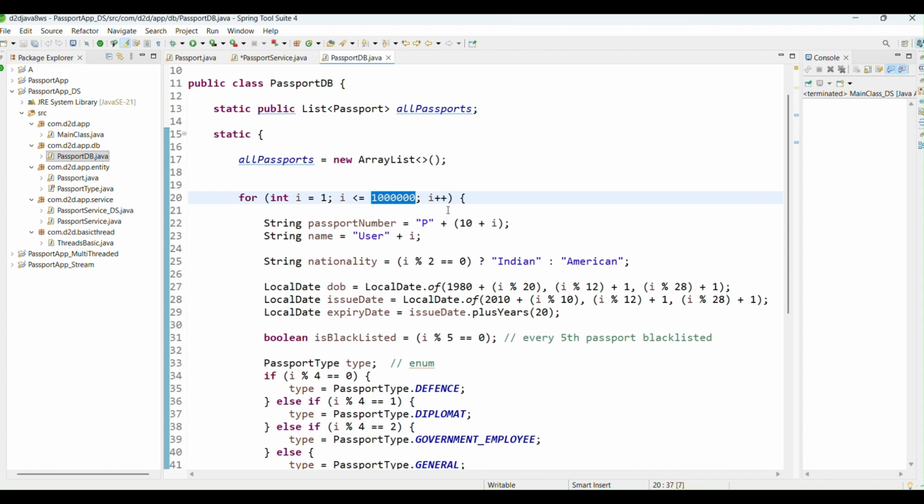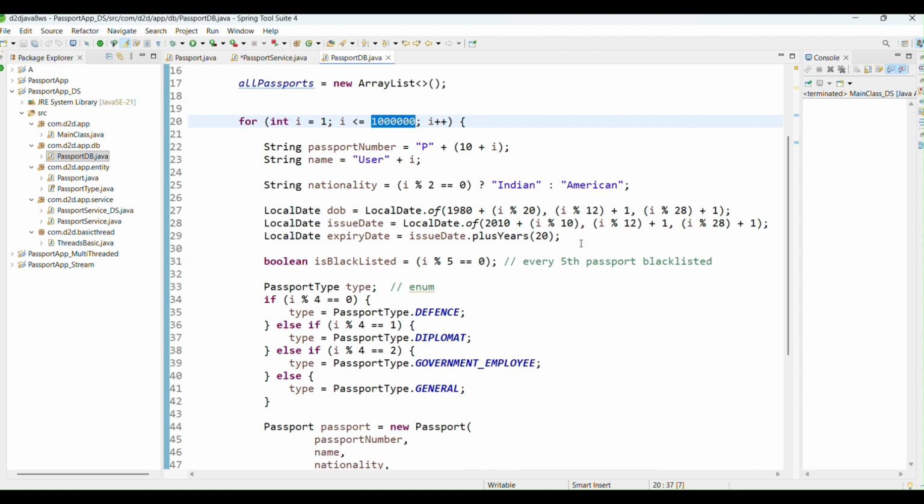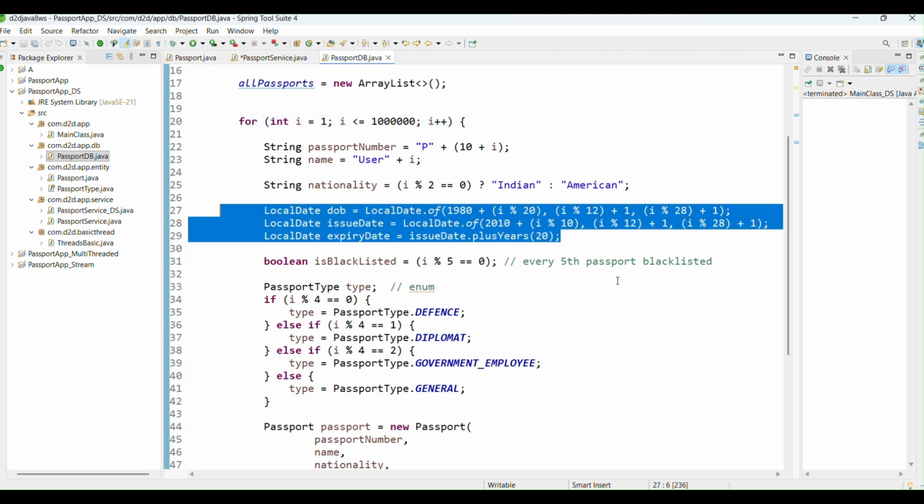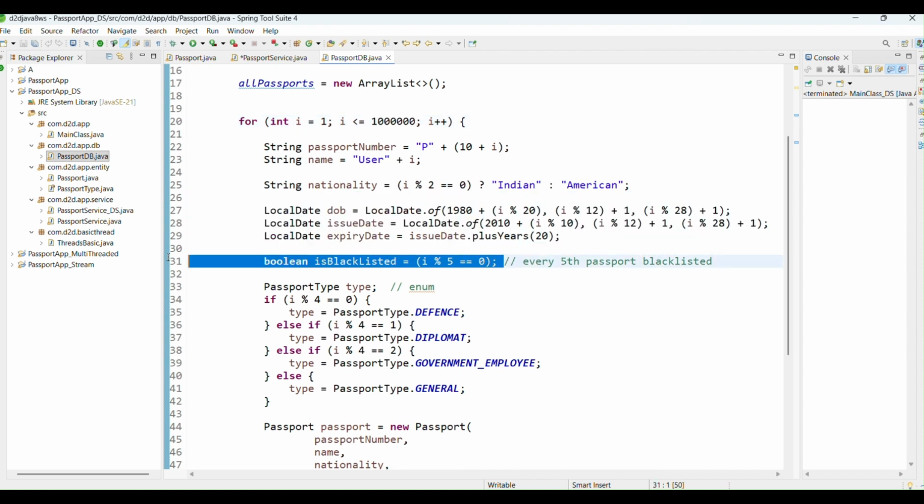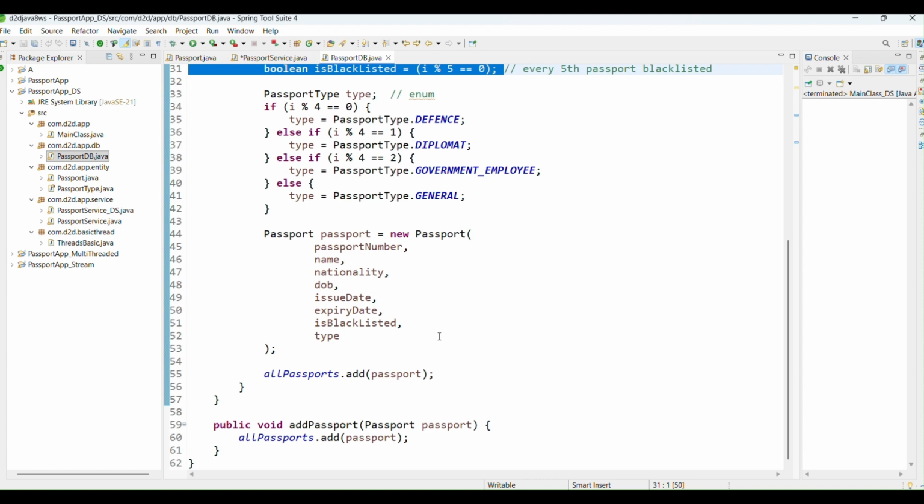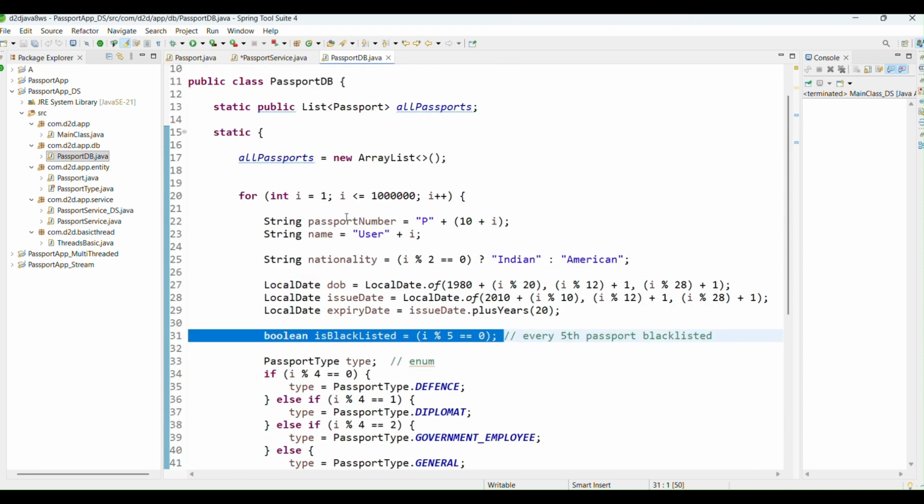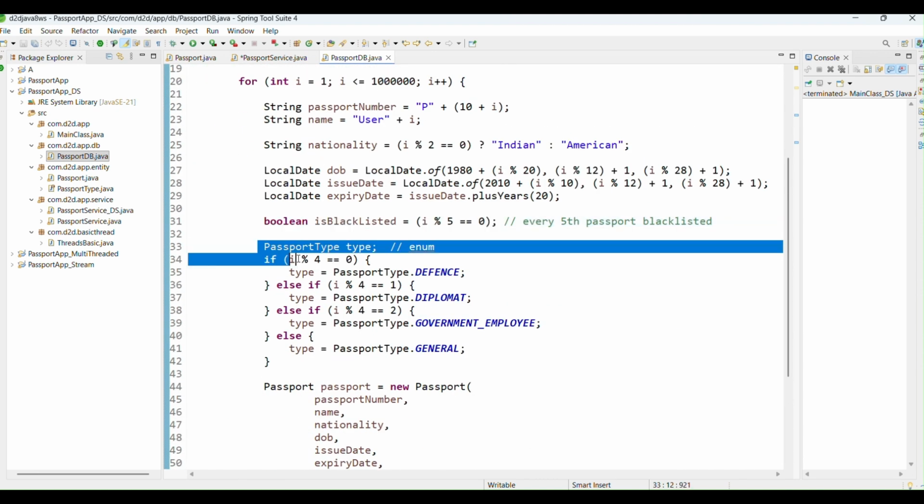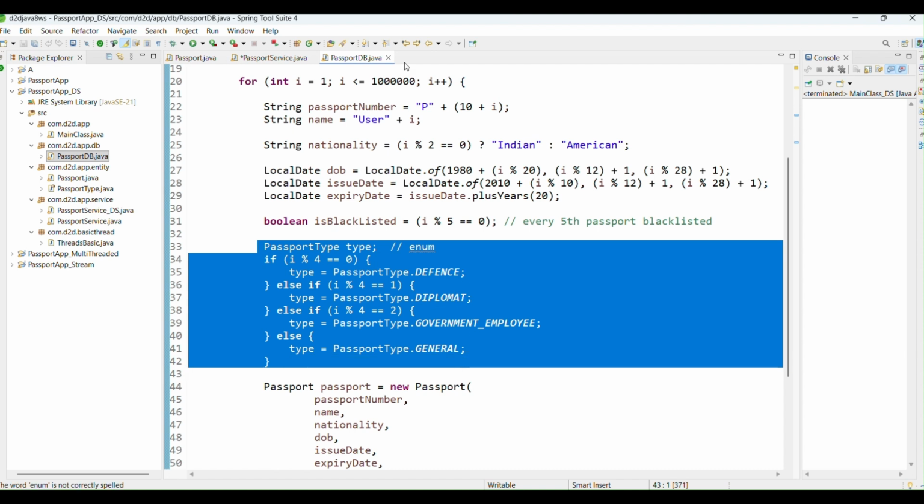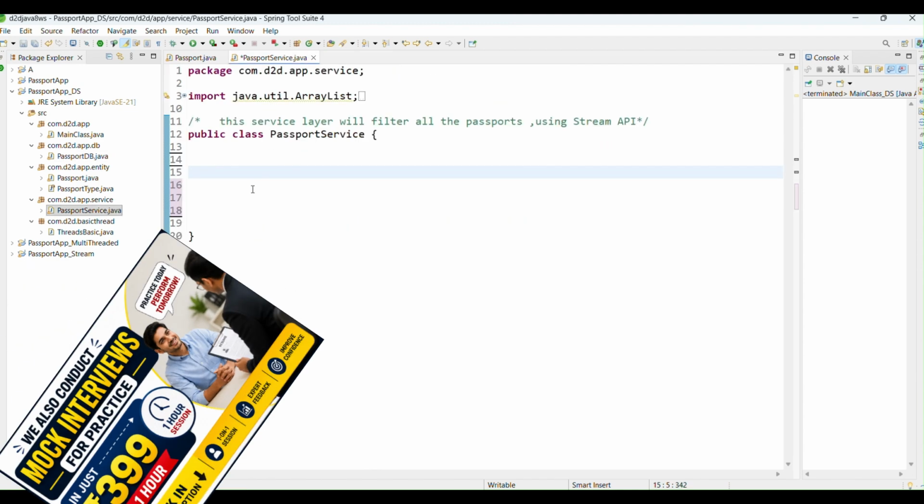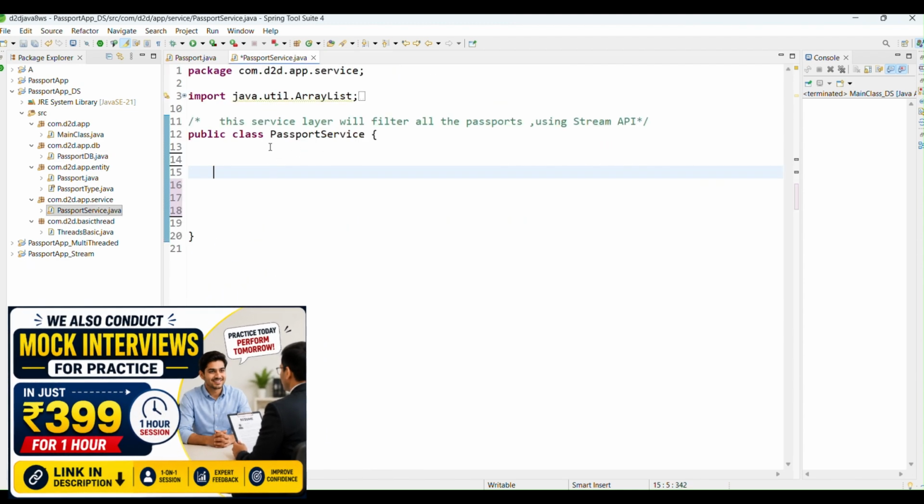So we have a huge passport database, and out of these passports, I'm intentionally adding a few as blacklisted passports. Every fifth passport is blacklisted. I did all this code in the very first video, nothing else. A few passports are also either defense or diplomatic passports. I wrote that whole code earlier in the previous videos. So this is my passport service, and let's remove the whole code.